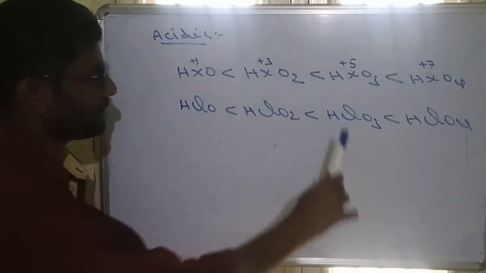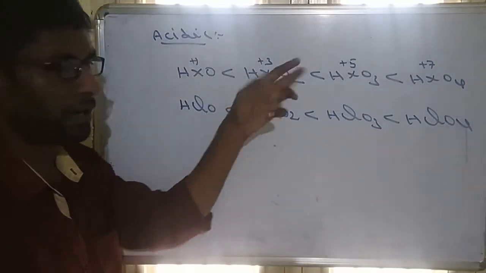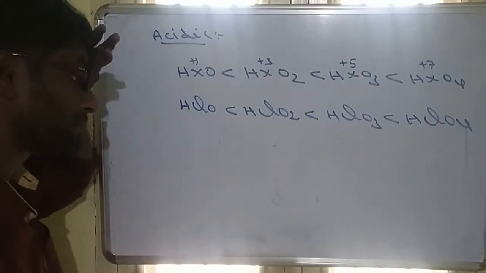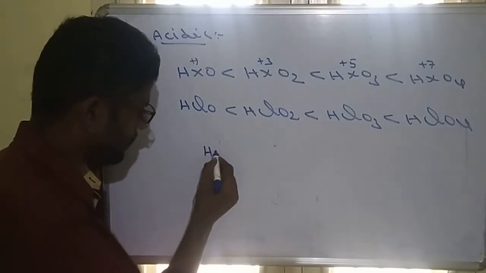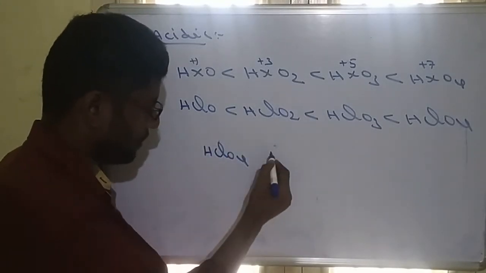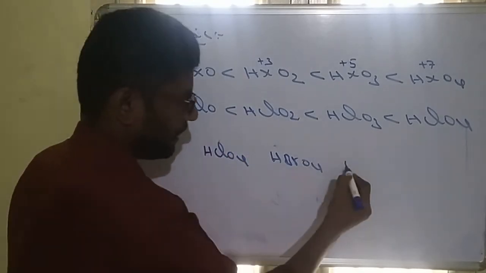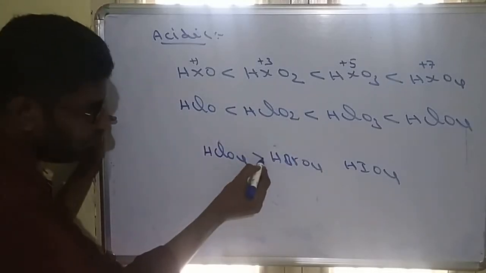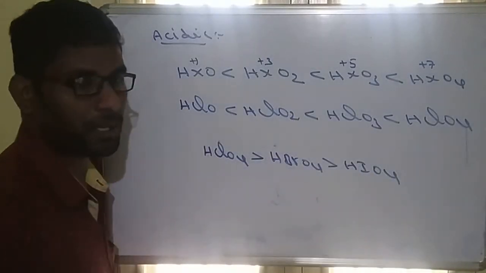This is important, the acidic character order. For any halogen, it can be chlorine, bromine, iodine, this is the order of acidic character. So among different halogens, we are taking, for example, HClO4, HBrO4, and HIO4. Among these, HClO4 is the most acidic, HBrO4 is less acidic, and HIO4 is the least acidic.